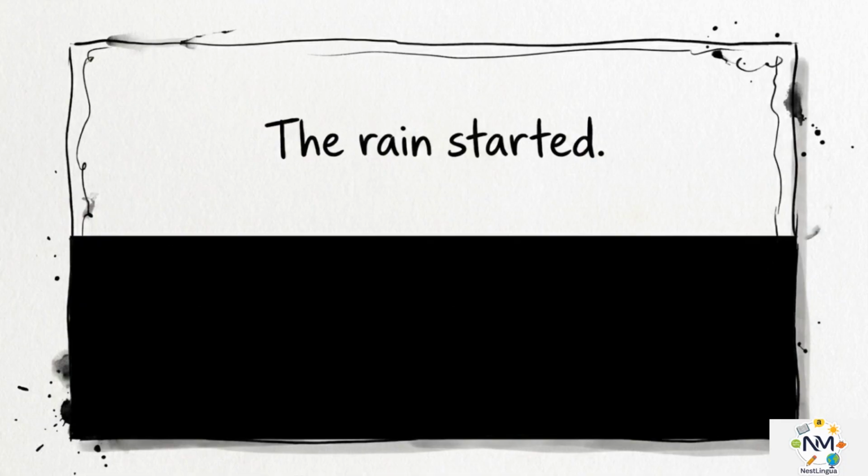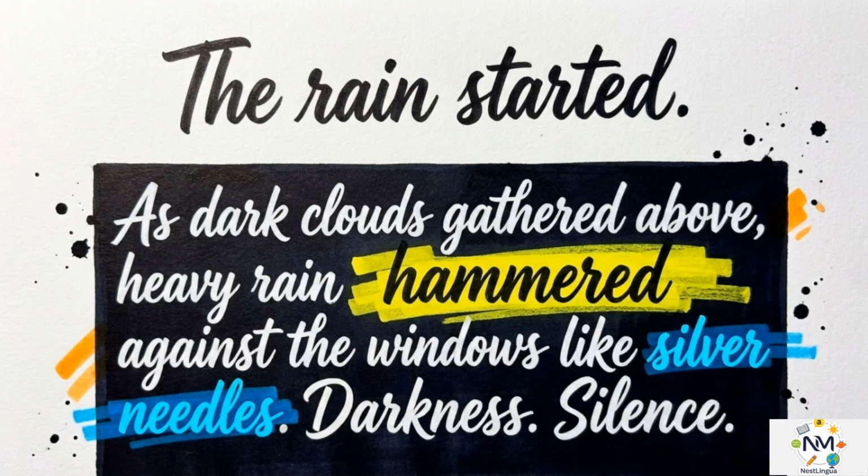Look at the sentence at the top of this screen. The rain started. It is factual, plain, and entirely forgettable. But watch as it expands into the text below. As dark clouds gathered above, heavy rain hammered against the windows like silver needles.